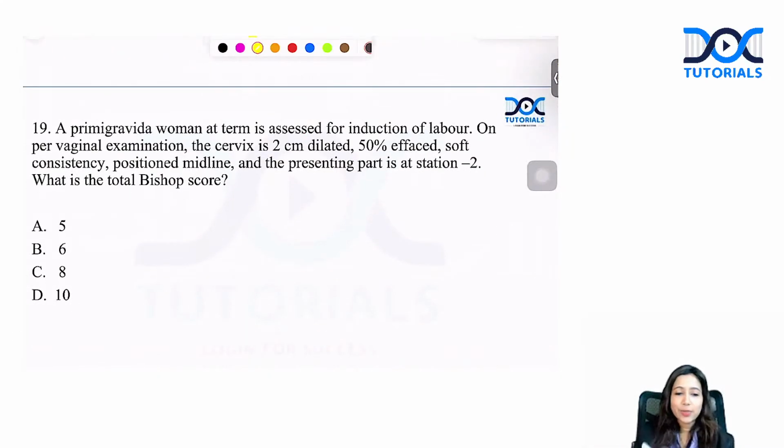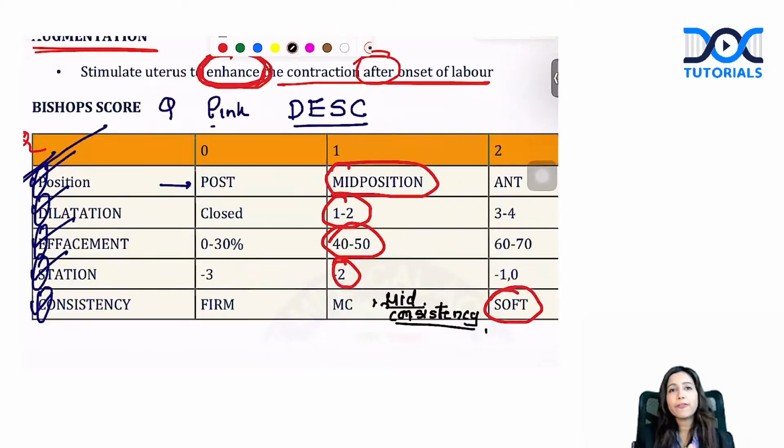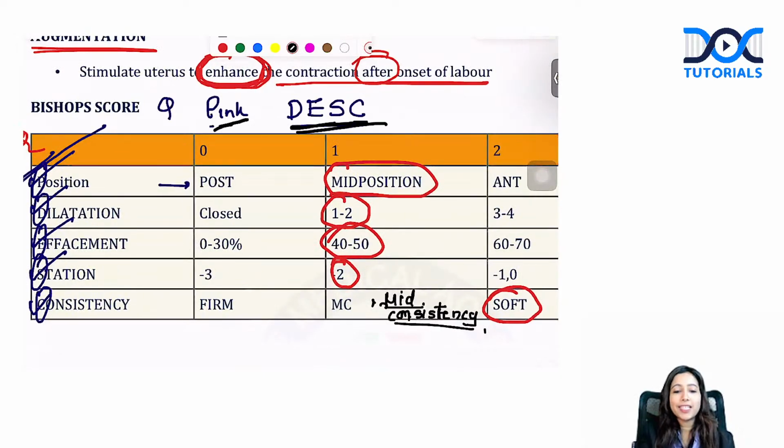Let's go to the next question, from induction of labor. Prior to inducing the patient, we usually assess the PV so as to check the Bishop score. In this question, they have asked you to calculate the Bishop score. What are the components of the Bishop score? You are going to check 5 things: position, dilatation, effacement, station, and consistency. You can remember them with the mnemonic PINK DESK as well.